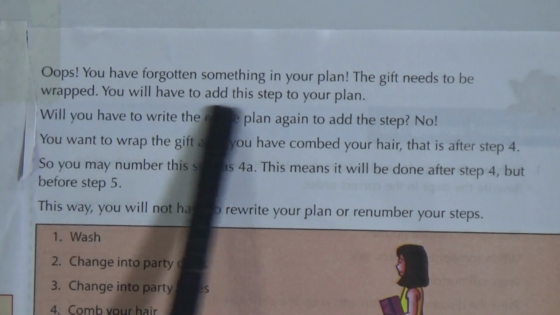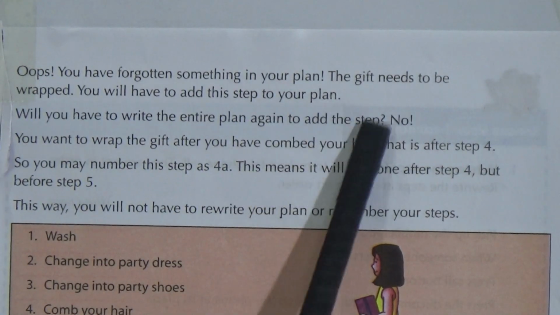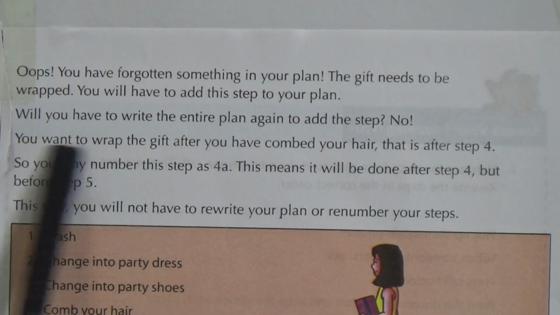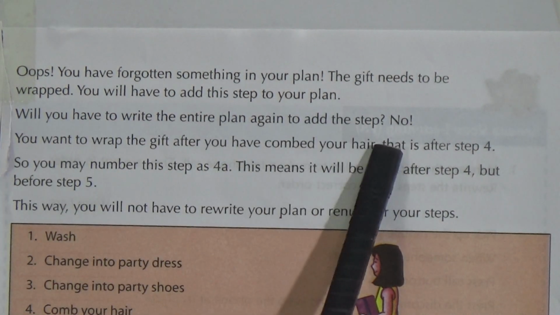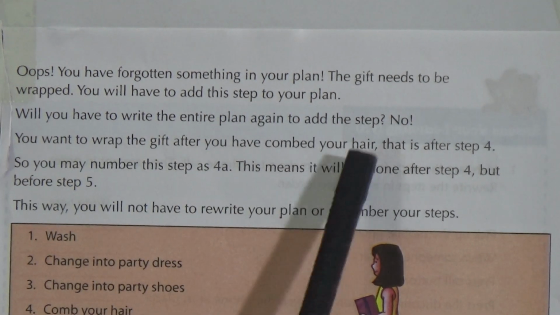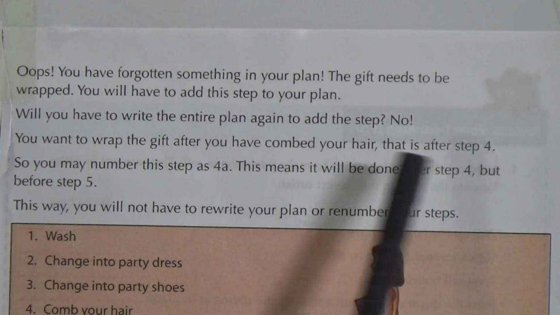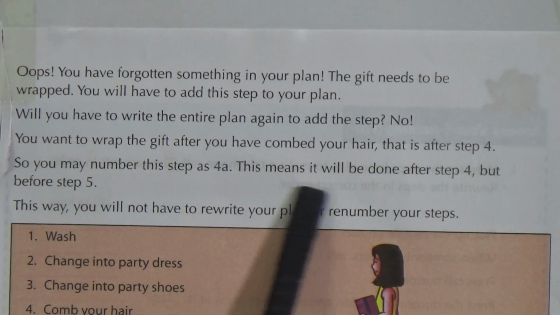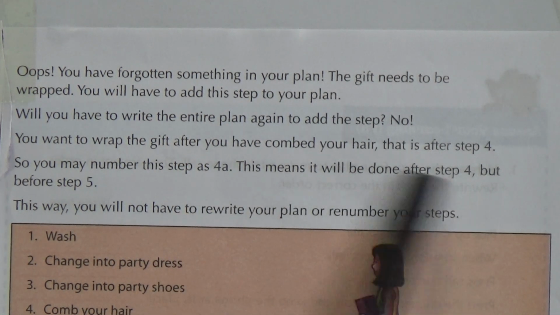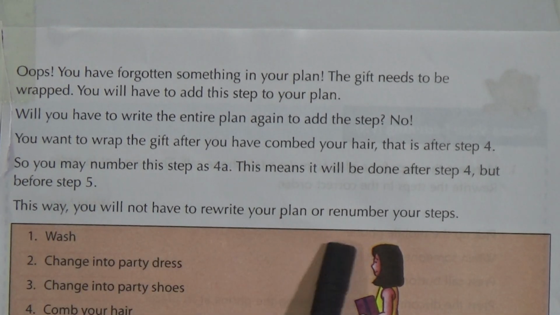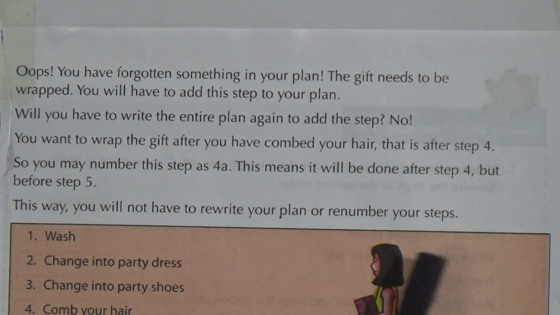Look at the next page. This is page 85. Oops, you have forgotten something in your plan. The gift needs to be wrapped. You will have to add this step to your plan. Will you have to write the entire plan again to add the step? No. You want to wrap the gift after you have combed your hair. That is after step 4. So you may number this step as 4A. This means it will be done after step 4 but before step 5. This way you will not have to rewrite your plan or renumber your steps.